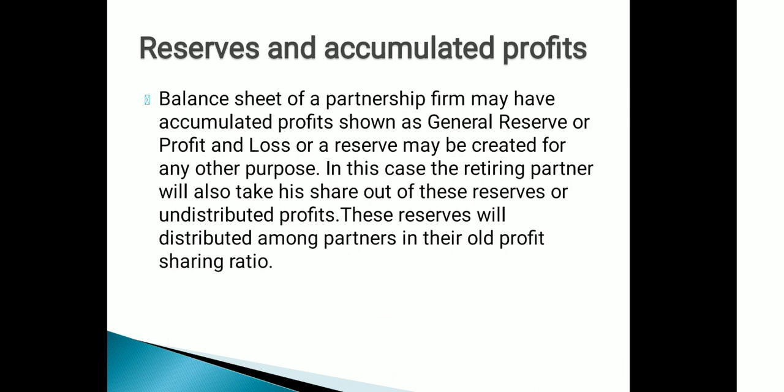Students, sometimes in the balance sheet of a partnership firm there may be accumulated profits or reserves like general reserve, profit and loss, workman compensation reserve, and investment fluctuation reserve. In case of retirement of a partner, the retiring partner will also get his share of reserves or undistributed profits. These reserves will be distributed among partners in their old profit sharing ratio.